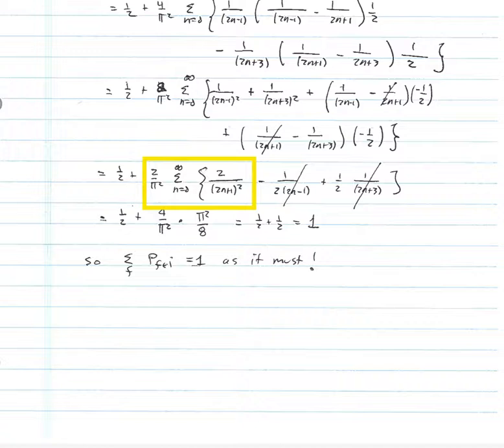The sum of the odd squares has a known result. It's equal to pi squared over 8. So when I take the 2 out, that gives me 4 over pi squared times the sum over those odd integers, which is pi squared over 8. The net effect is that that whole thing is equal to 1/2. I get 1/2 plus 1/2, and that's equal to 1. And so we've actually shown that the sum of these probabilities is equal to 1, as of course it must